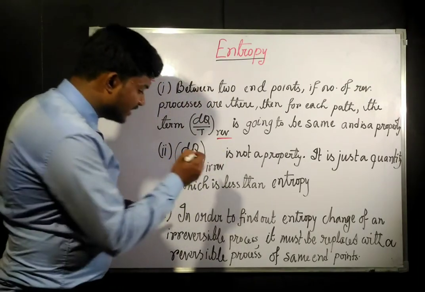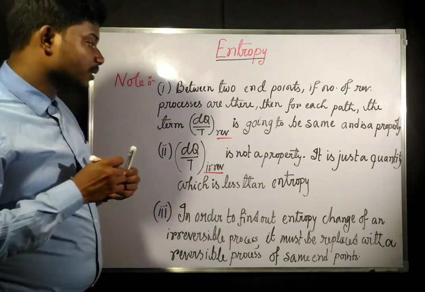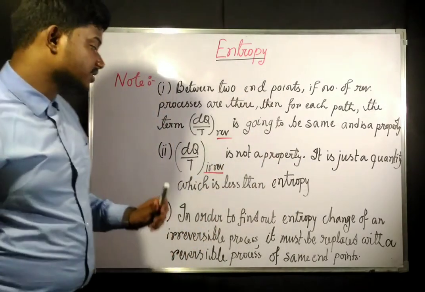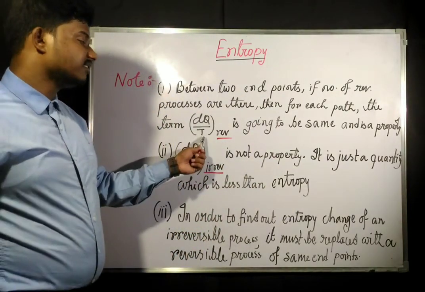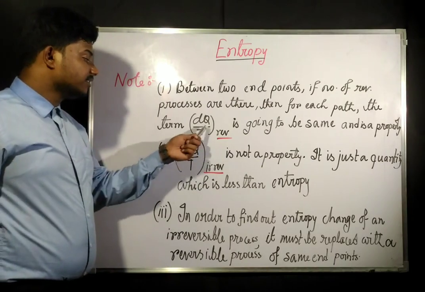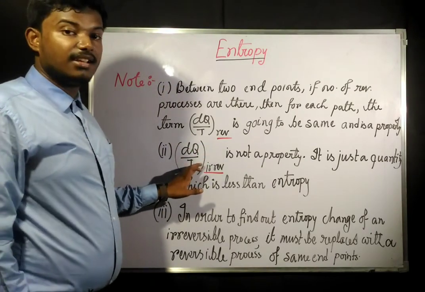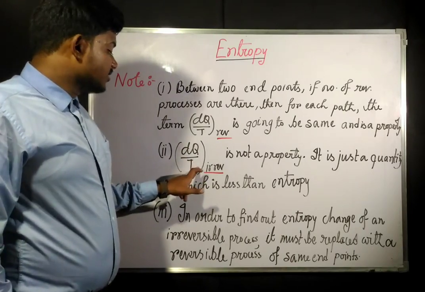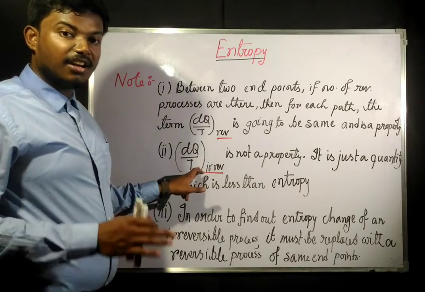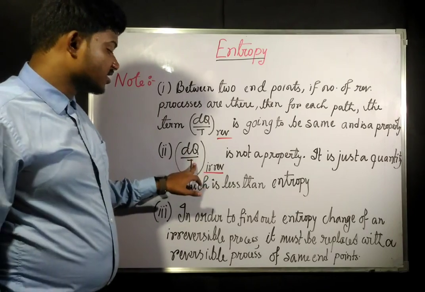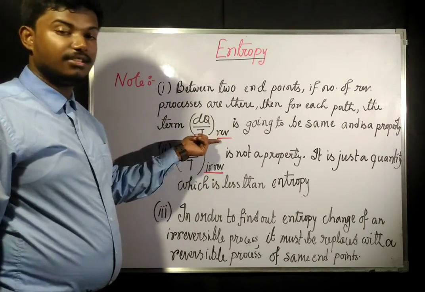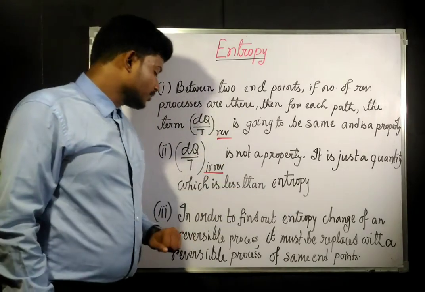dq by t for reversible is going to be the same and it is a property. dq by t irreversible is not a property. It is just a quantity which is less than the entropy. This is the entropy and this is always greater than this one. You have derived that also. This is just not a property. This can be different for different irreversible processes. This is just a quantity which is less than this one, which is the property.